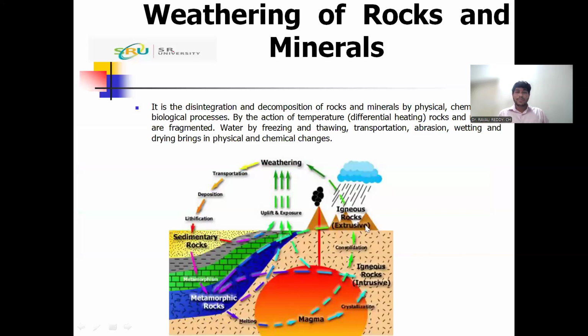So here we see the rock cycle. There are three types of rocks: igneous rocks, sedimentary rocks, and metamorphic rocks. These are formed by different agents or different processes. Igneous rocks form because of the magma. From the igneous rock, sedimentary rocks will form, and the igneous and sedimentary rocks are responsible for the metamorphic rocks. The metamorphic rocks will develop because of the pressure and the temperature.